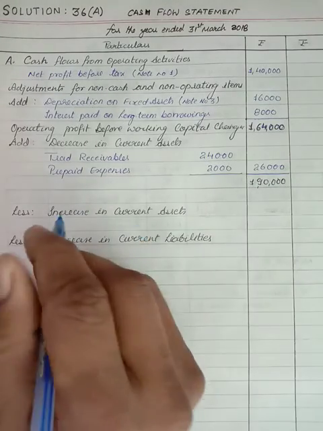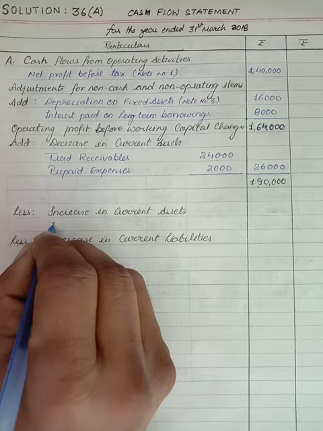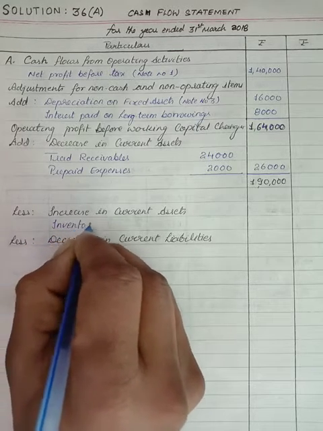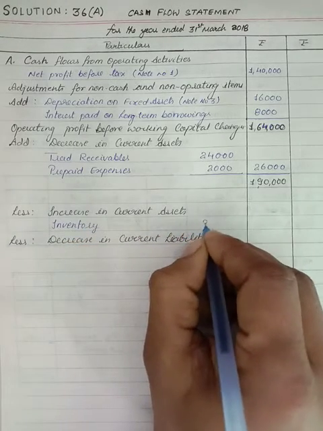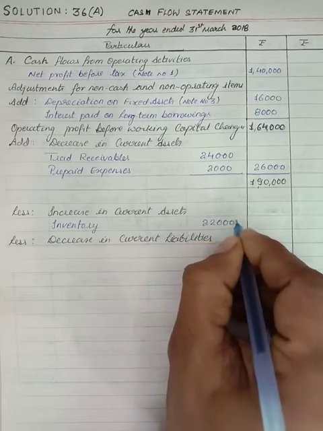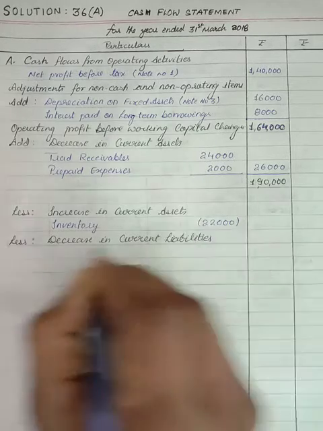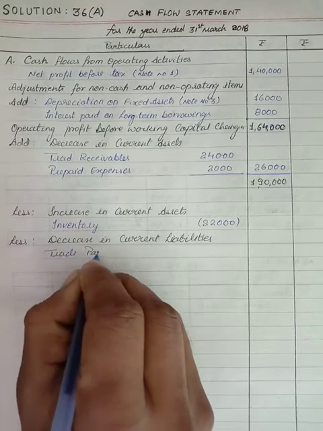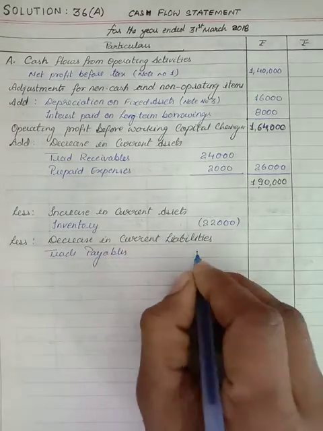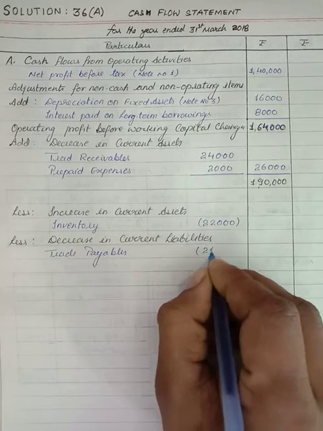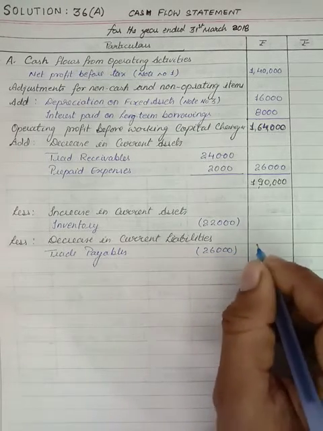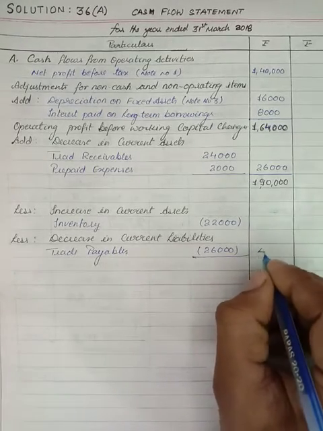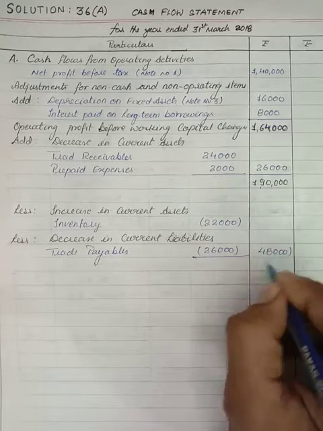In this we have to subtract increase in current assets, and there is an increase in current asset, that is inventory. The inventory is 22,000 rupees. It should be less, so I am going to keep it in brackets. Now decrease in current liabilities, trade payables. How much decrease is there in trade payables? That is 26,000. So the addition of these two is 48,000. So this 48,000 rupees we have to subtract from the above.